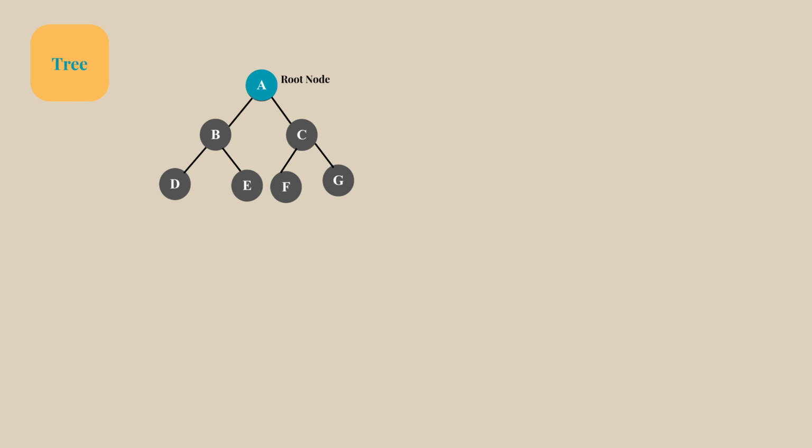Tree data structures. A tree is made up of nodes connected by edges. Here in this example, A is the root node. It's the starting point of the tree. Nodes like D, E, F, G that don't have any children are called leaf nodes. Nodes like B and C are intermediate nodes, so they connect the root to the leaves. This structure helps us organize data in a way that reflects relationships and hierarchy.